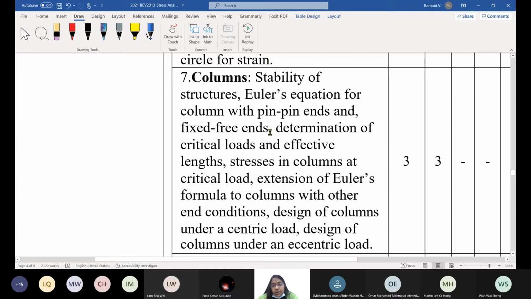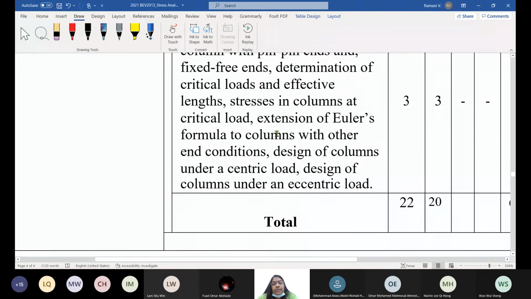Different types of supports will have different types of coefficients. We will see later on. There are numbers derived by Euler to directly substitute in your analysis. We will provide you the numbers if asked in the exam. You don't have to remember, but understand there is a variation in Euler's number depending on the support condition. Right.